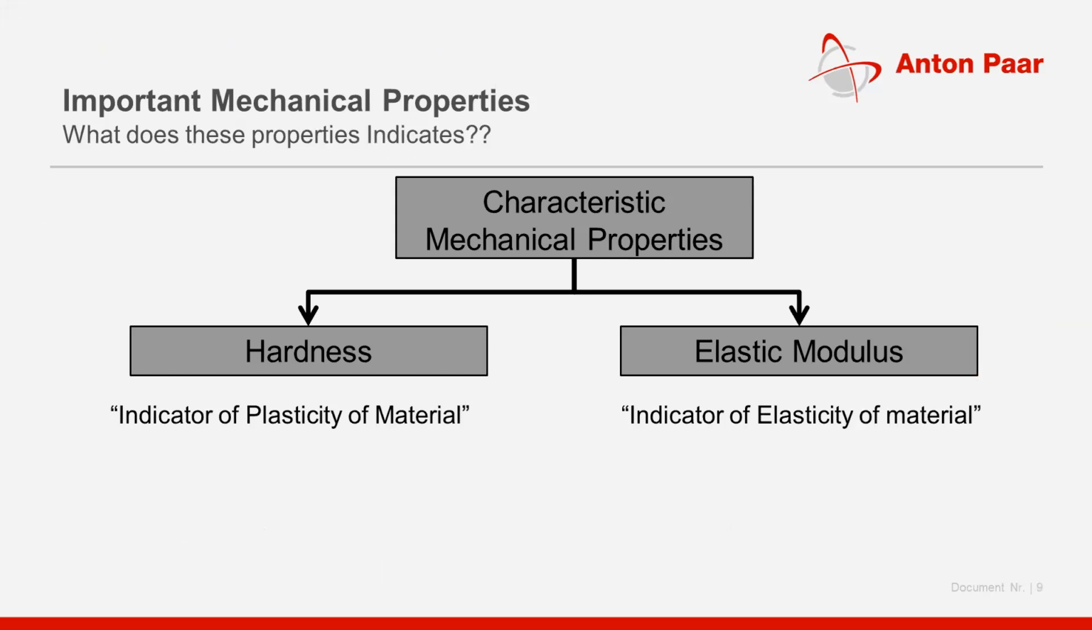Let's talk about the conventional techniques that are still present today, and what are the properties that are important for anybody to characterize. The mechanical properties are the hardness and the elastic modulus. What is hardness? The hardness is an indicator of plasticity of the material, whereas the elastic modulus is an indicator of elasticity of the material. And for that we need to have a system or an instrument which should help us to characterize hardness values and the elastic modulus of the material.